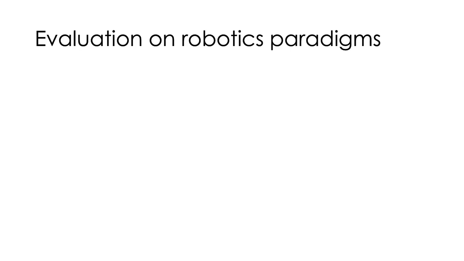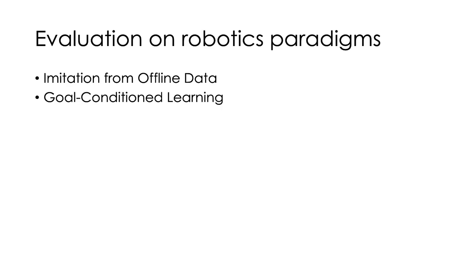Instead of finding a particular way to use our affordance model for robotics, we show that it can bootstrap existing robot learning methods. Specifically, we consider 4 common paradigms: imitation from offline data collection, goal conditioned learning, exploration, and redefining action spaces.